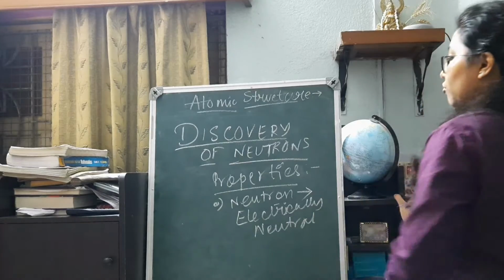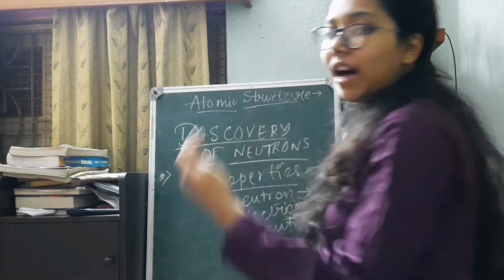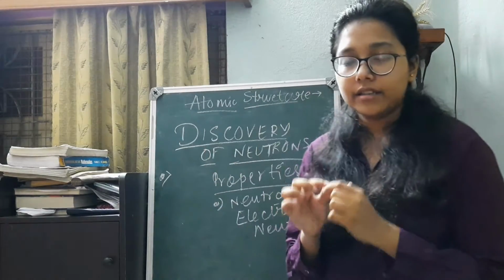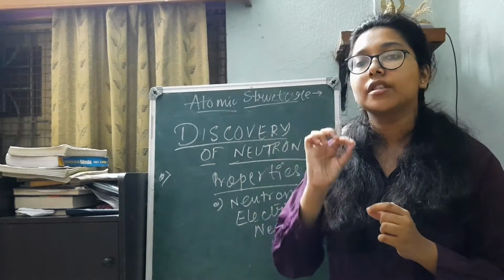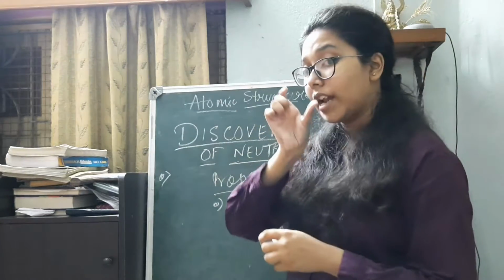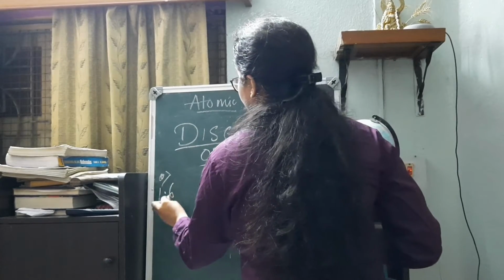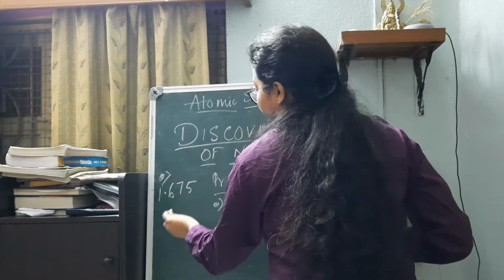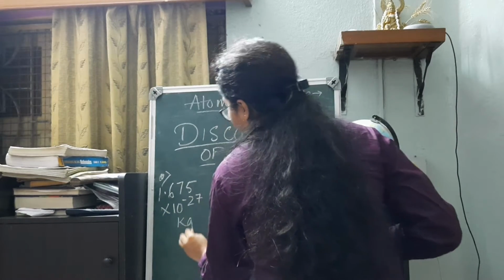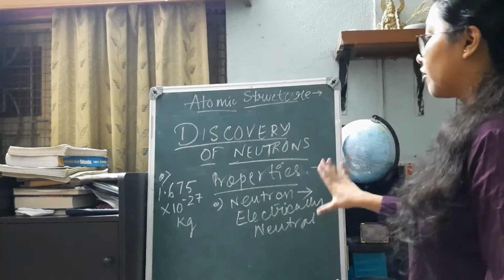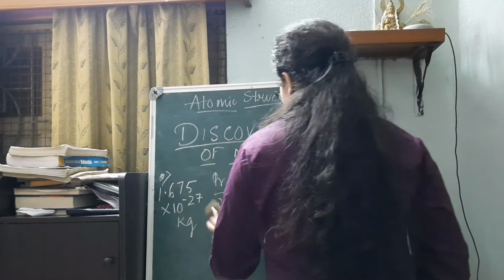And the second most important property is that the mass of a neutron is slightly greater than the mass of a proton. Mass of a proton is 1.672 into 10 to the power minus 27 kg. That is 1.672. But when it comes to the mass of a neutron, the value is 1.675 into 10 to the power minus 27 kg. So this was the basic property. So neutron is electrically neutral, having mass slightly greater than the mass of a proton.